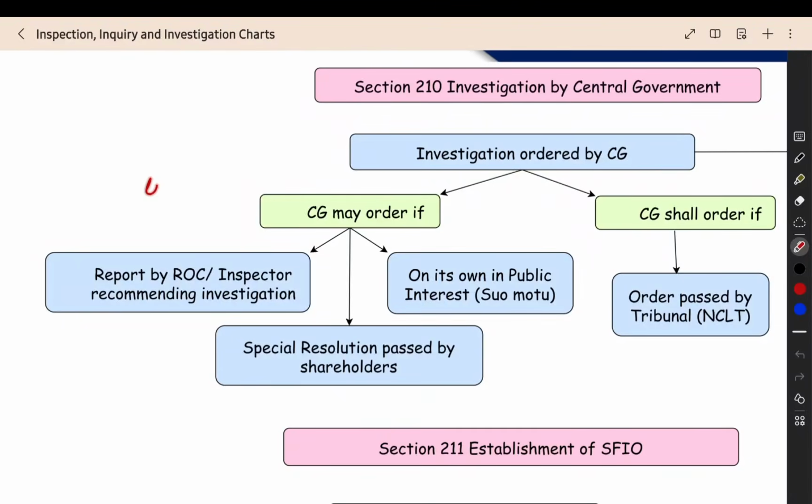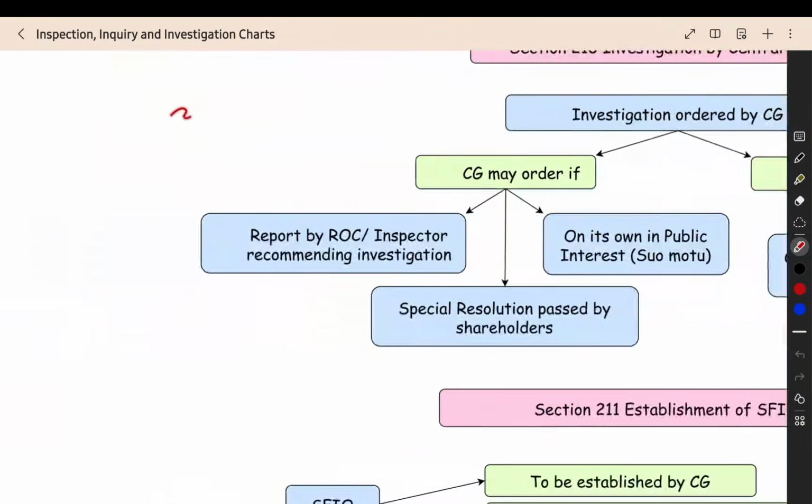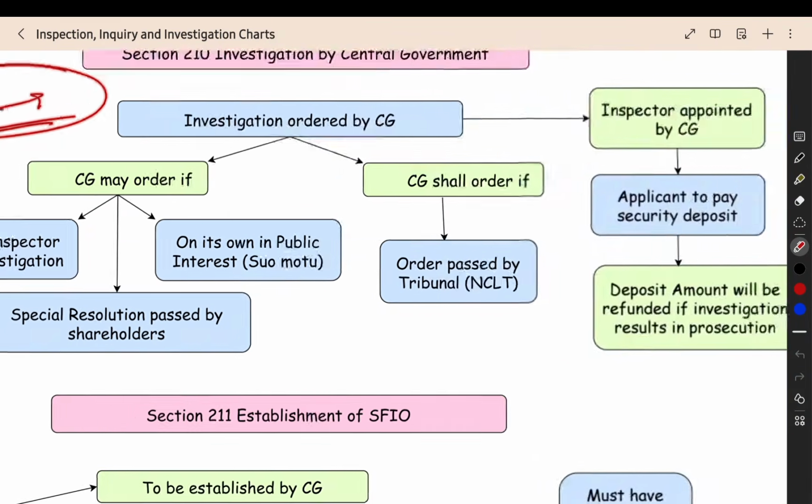So here, the central government has the option. The report will be read by the central government, and if they want, they can do it. Even on their own, in the public interest, they have the option. The special resolution is an intimation only, it is not a compulsion. But when the National Company Law Tribunal passes an order that the central government should do the investigation, then mandatorily the central government has to do the investigation.